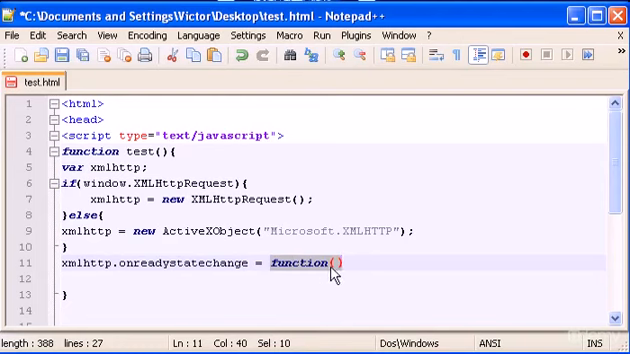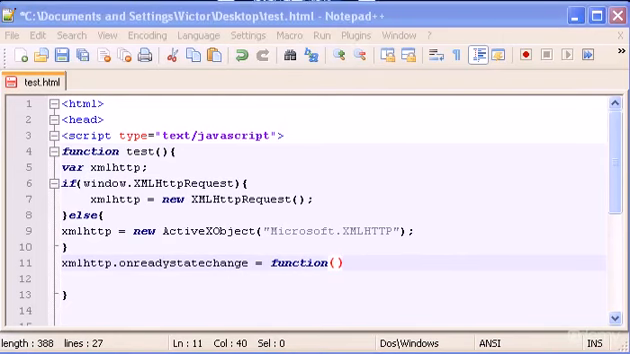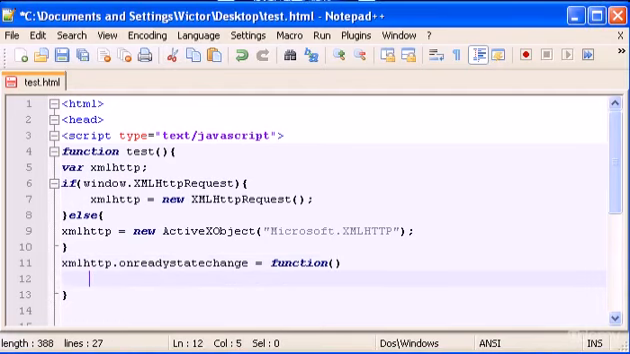Okay, just type function. This function now will hold an if condition to check if the XML HTTP request is already complete. It means that we already sent the request information, and we received the information. So in here we'll type, of course, the curly braces, and in here we type if.